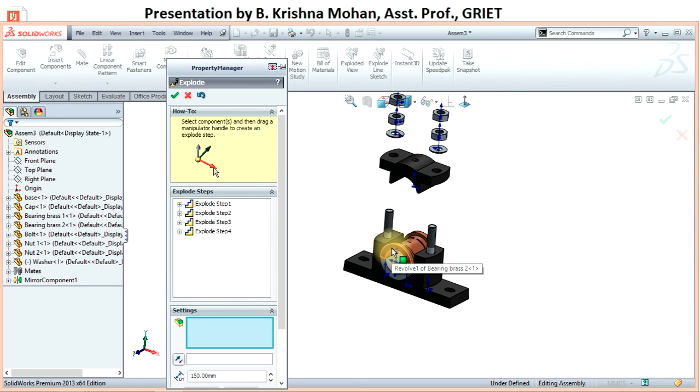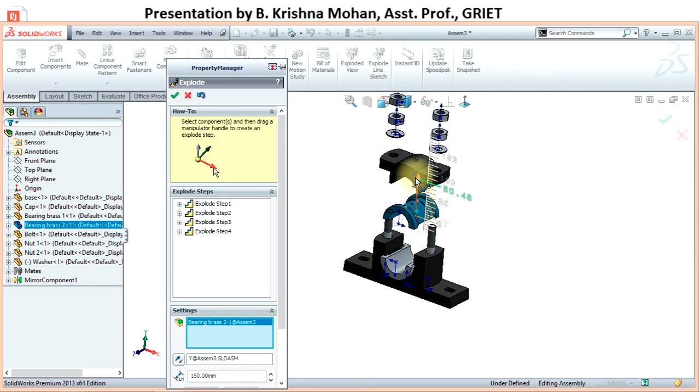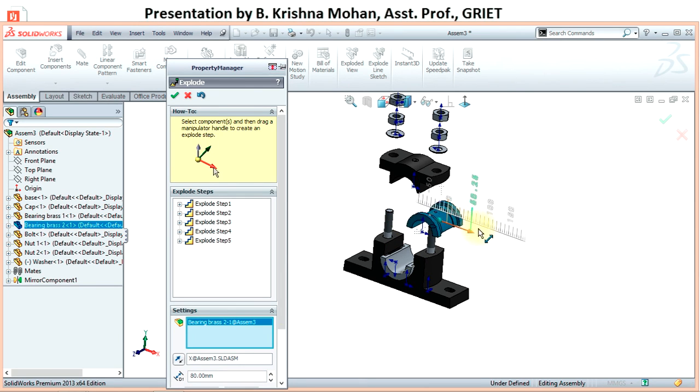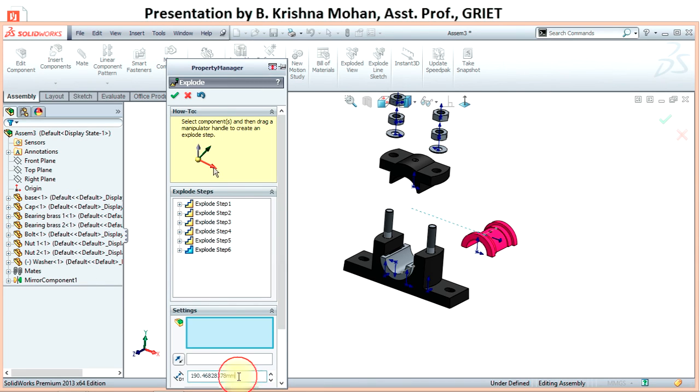Pick the top brass, move say 80 mm along X, and say 200 mm along X direction.